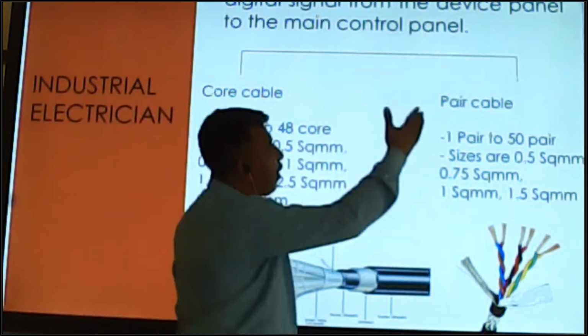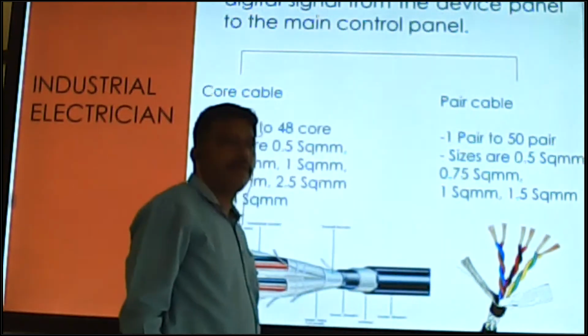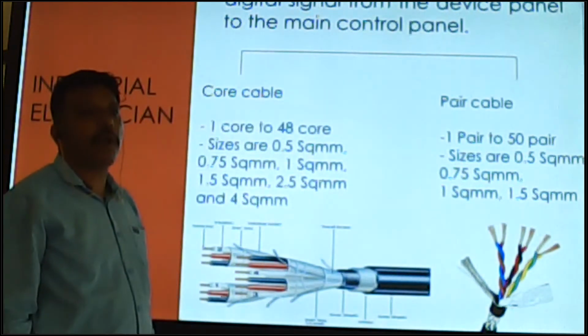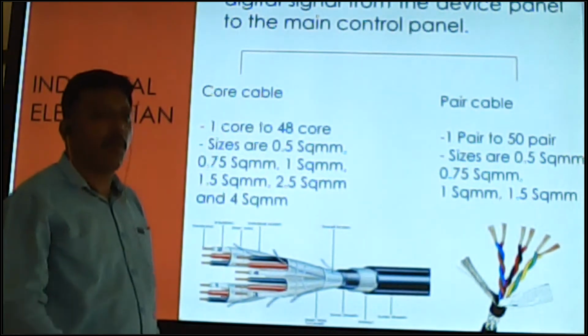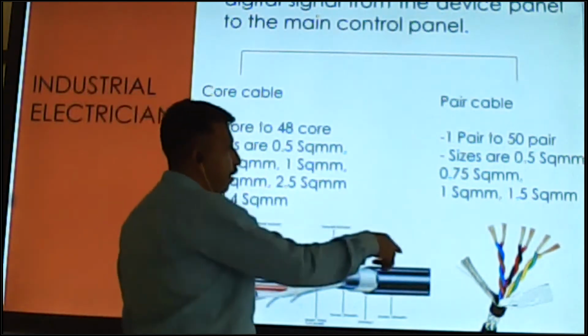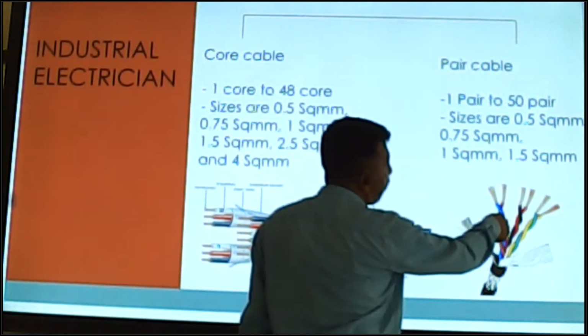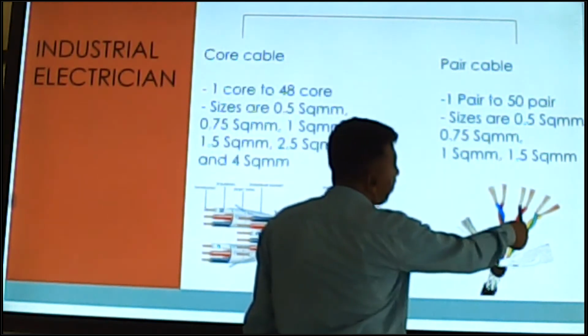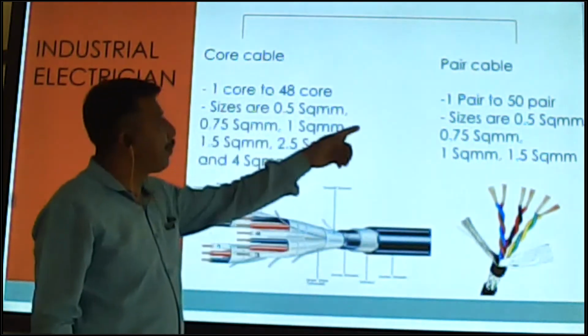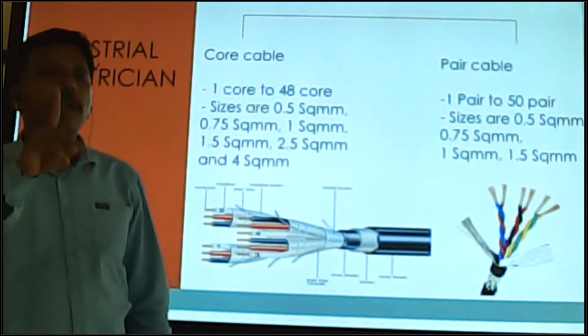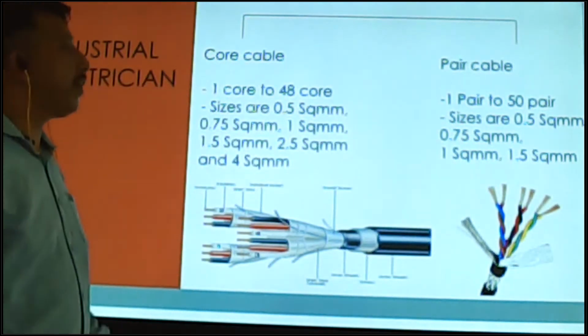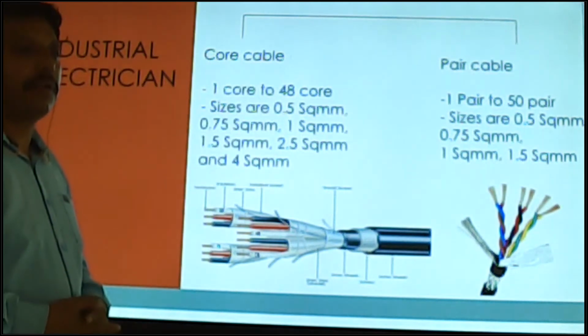Pair cable is available up to 50 pair. 50 pair means a total of 100 wires inside. One pair means two cables. This is a 3 pair cable. 3 pair means 6 wires. So 50 pair means each pair has 2 cables, 50 into 2 means 100 cables inside.